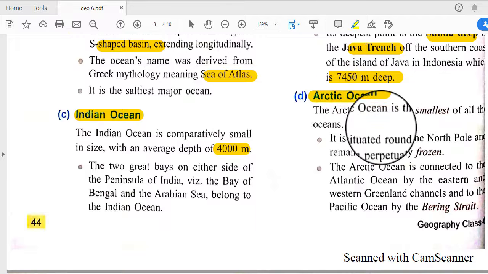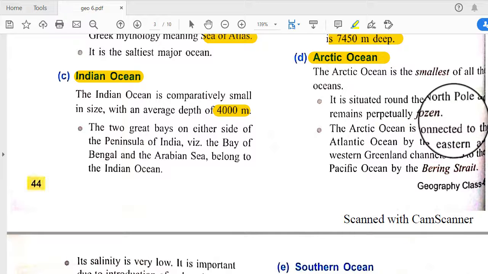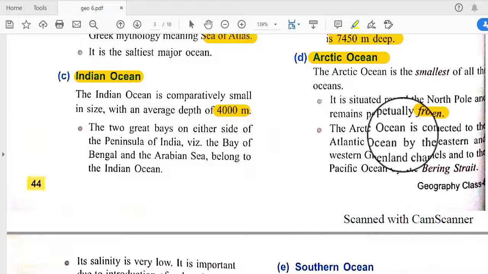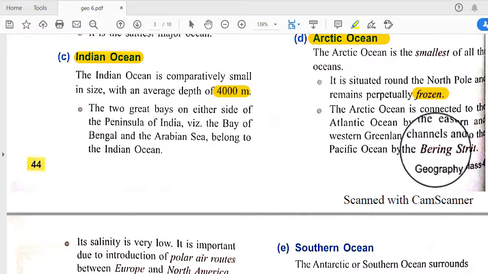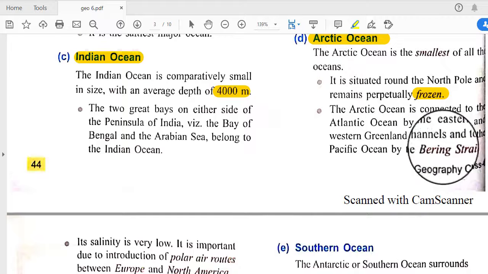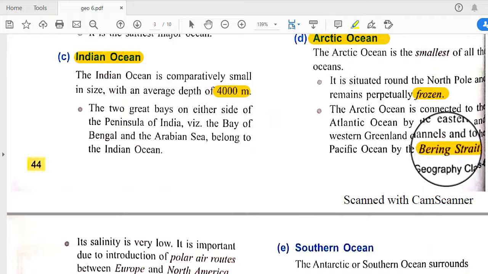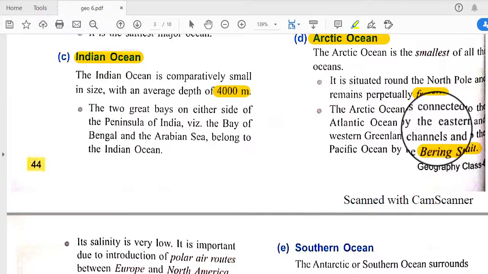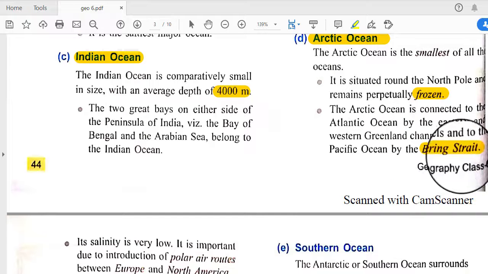Next is the Arctic Ocean. The Arctic Ocean is the smallest of all the oceans, and it is situated around the Earth's North Pole and remains perpetually frozen. So the Arctic Ocean is always in a frozen condition, and it is connected to the Atlantic Ocean by the eastern and western Greenland canals and channels, and to the Pacific Ocean by the Bering Strait. So with the help of the Bering Strait, these are joined.